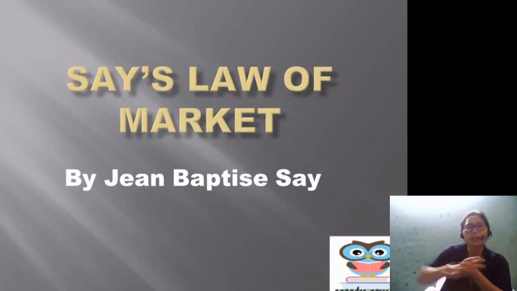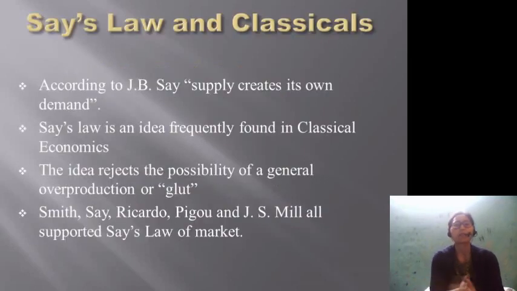Right? When the classicals gave their theory of employment, monetary theory, and all the macroeconomic theories, they considered this law as very important, and based on this law they created their theories later on. So what is J.B. Say's law? He says that supply creates its own demand, right?